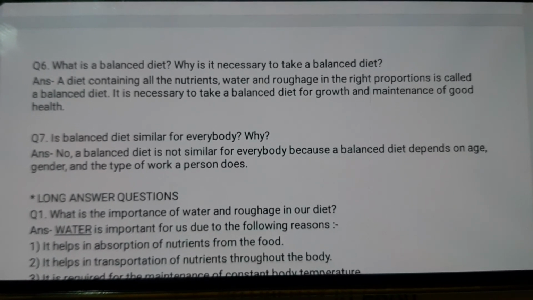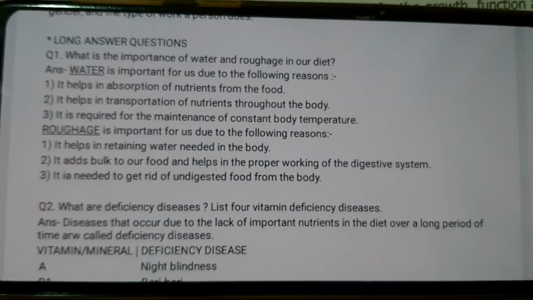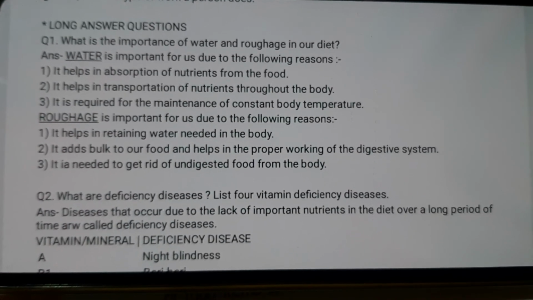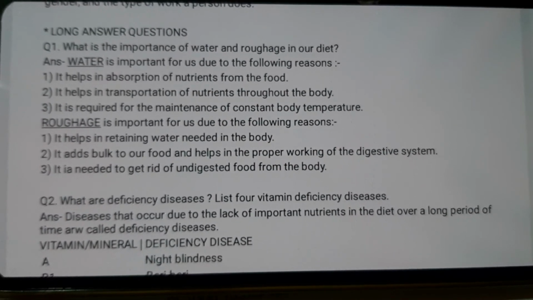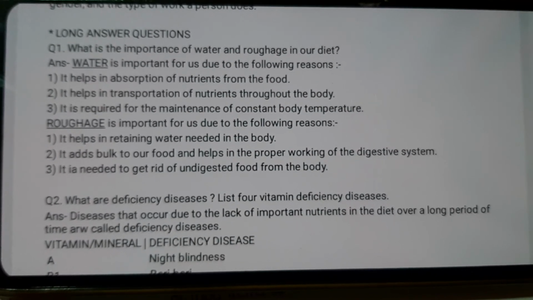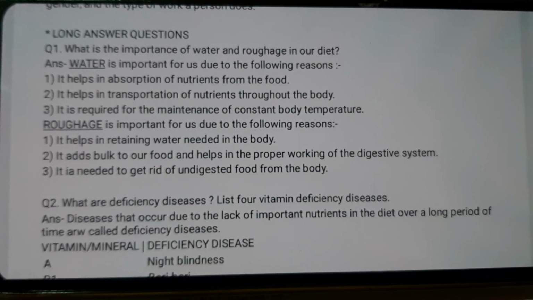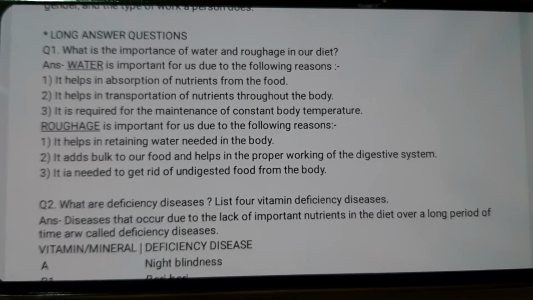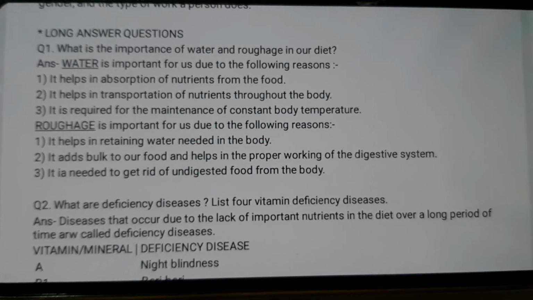Next, we have the long answer questions. What is the importance of water and roughage in our diet? Water is important for the following three reasons: absorption of nutrients, transportation of nutrients, and maintenance of constant body temperature. And why is roughage important? Roughage is important because it helps in water retention, it helps in proper working of the digestive system, and gets rid of undigested food from the body.